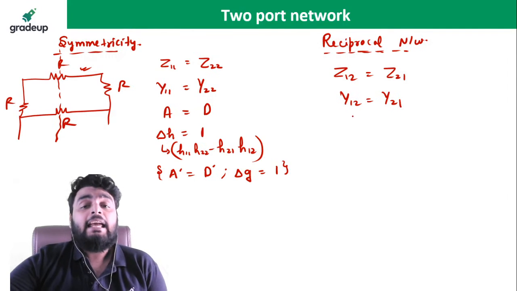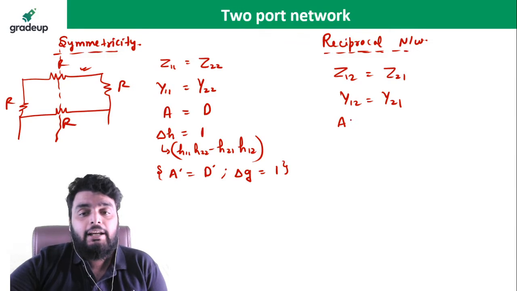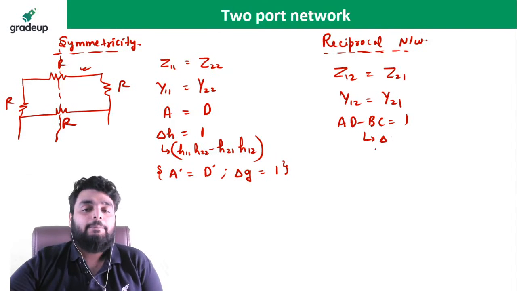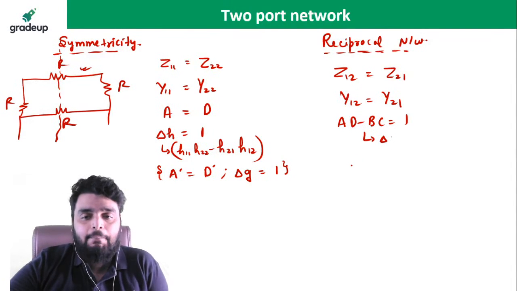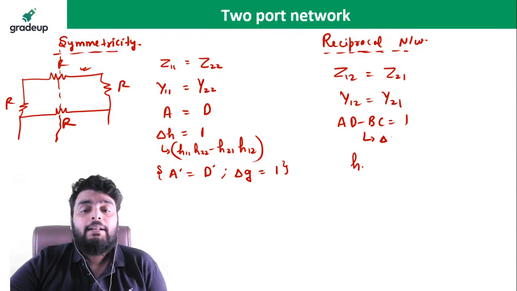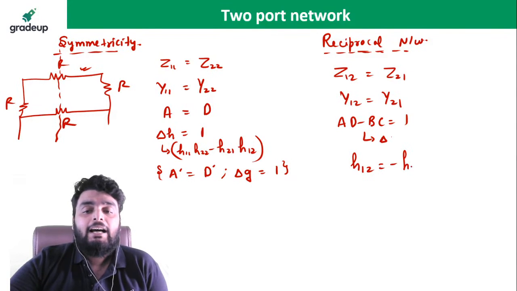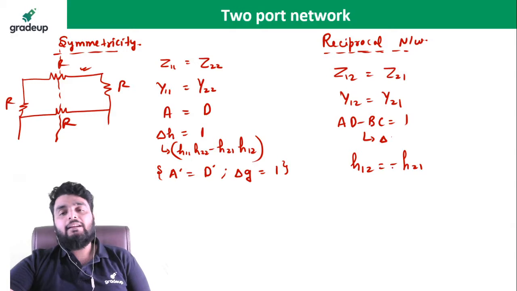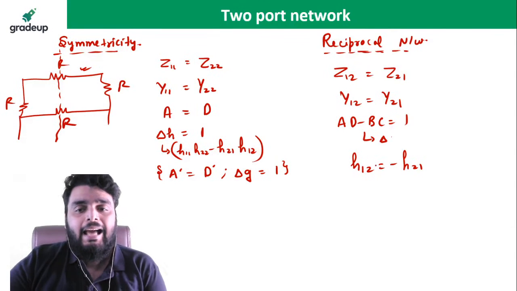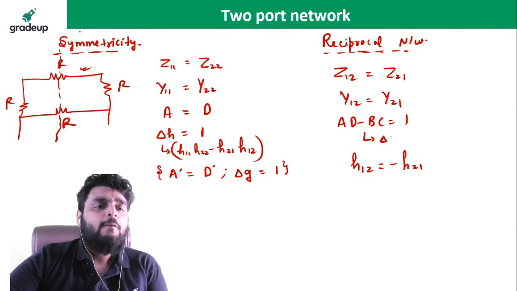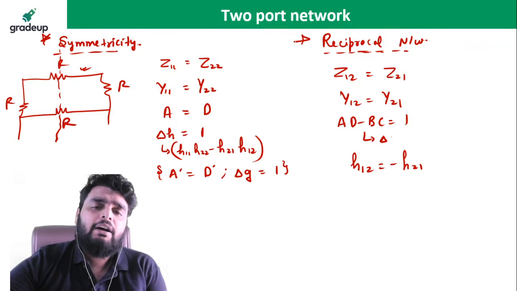Okay, in ABCD parameters, see very carefully. In ABCD parameter, the determinant is equal to 1. And in H parameter, the non-principal diagonal elements are negative to each other. Okay, H12 is minus H21. Very important concept, very important.